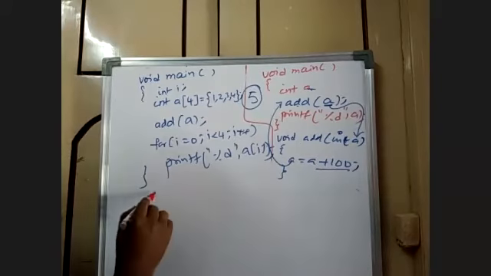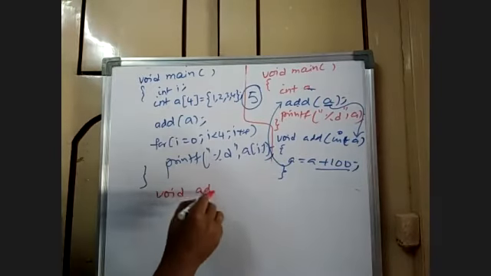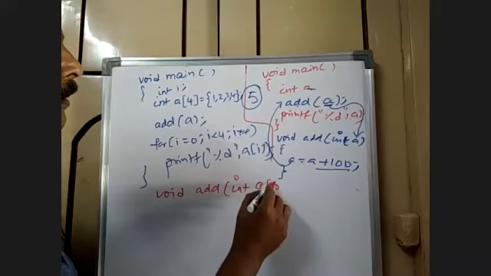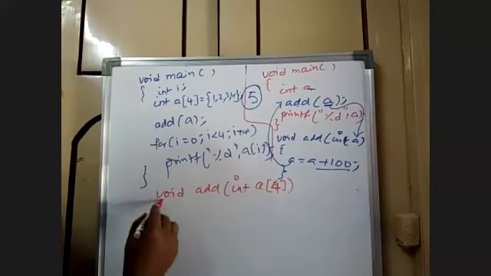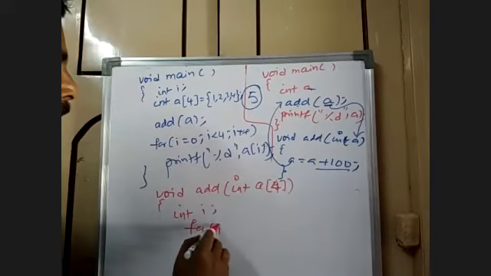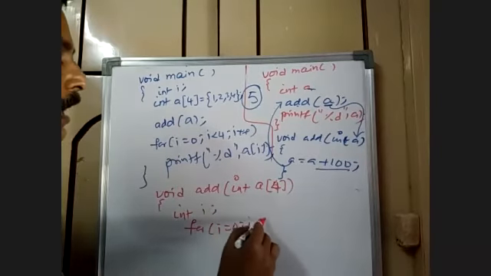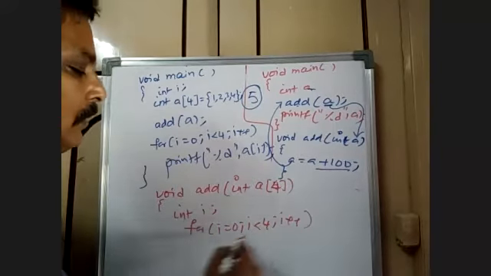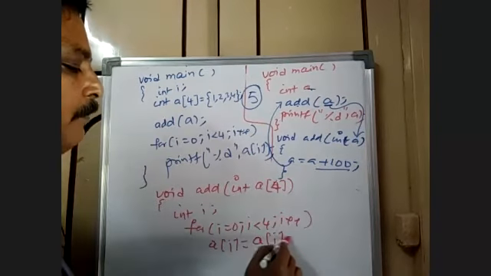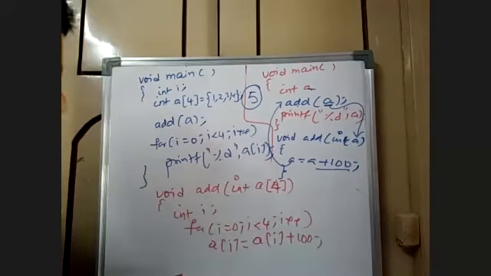Now in this add function, int a of 4, again int i, for i is equal to 0, i less than 4, i plus plus, a of i is equal to a of i plus 100. Now tell me what is the result.